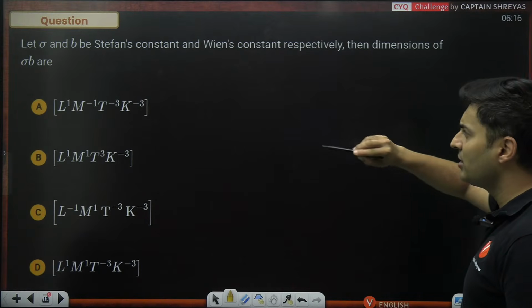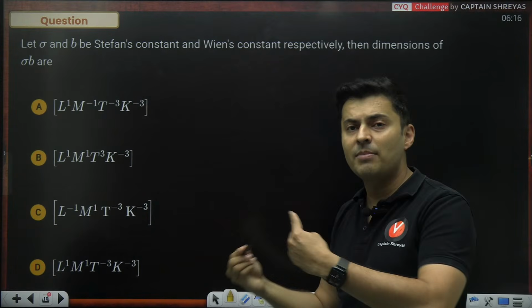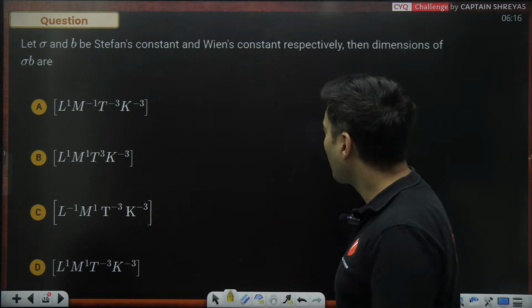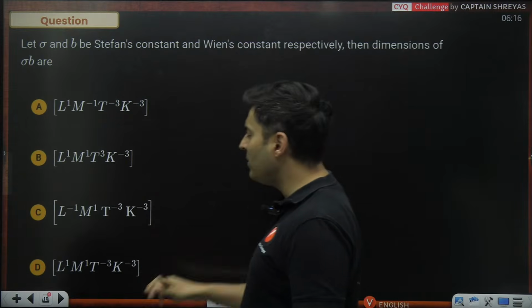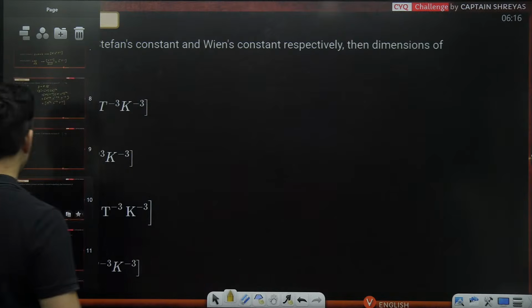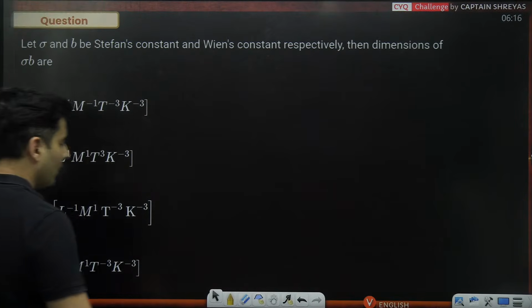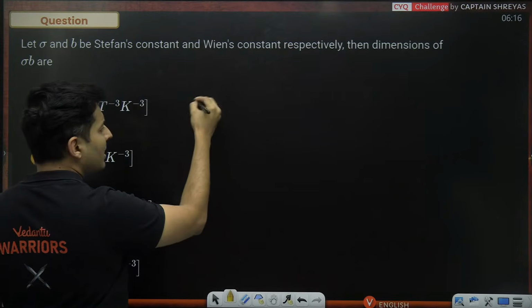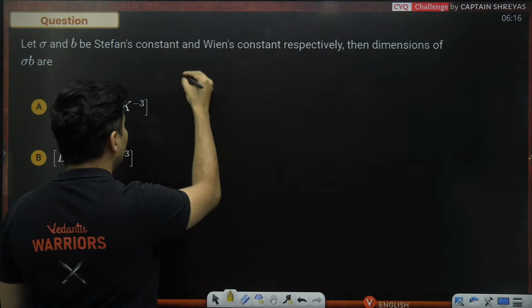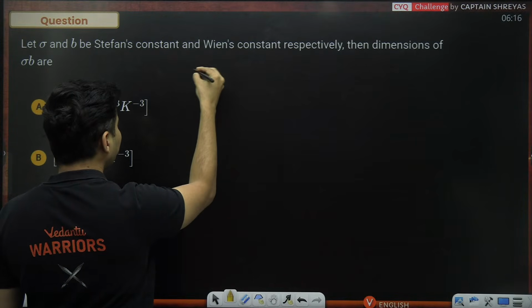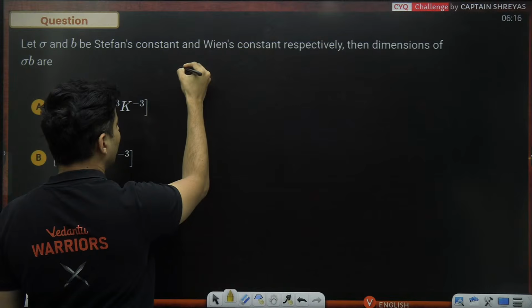Then the dimensions of sigma multiplied by B is what? Okay, first of all, let's try to recollect the formula for sigma and B separately, and then we will go to the answer. Sigma is coming in your Stefan's law, Stefan's constant. So you have basically energy which is generated per unit time.